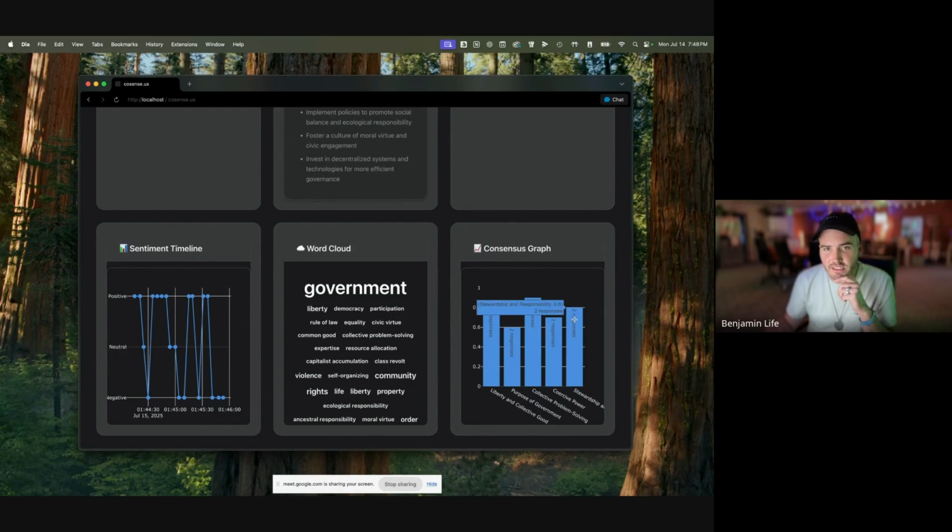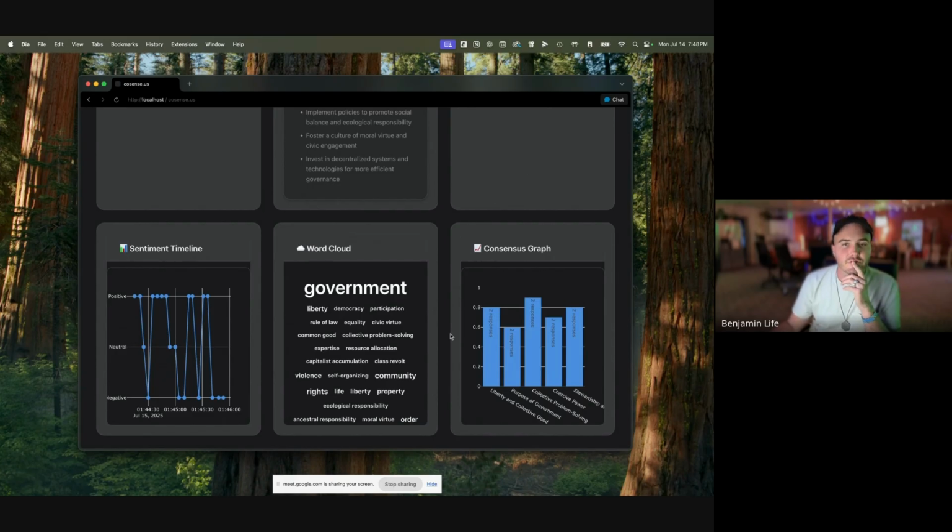Stewardship and responsibility has two responses that are very aligned. These are more of the critiques. And so this is just helping us as a facilitator look at what the value systems are of the people who are participating in this process, so that we can design the dialogue in such a way that moves the conversation towards more shared alignment.